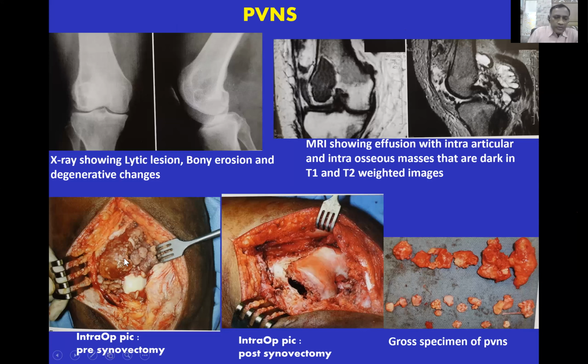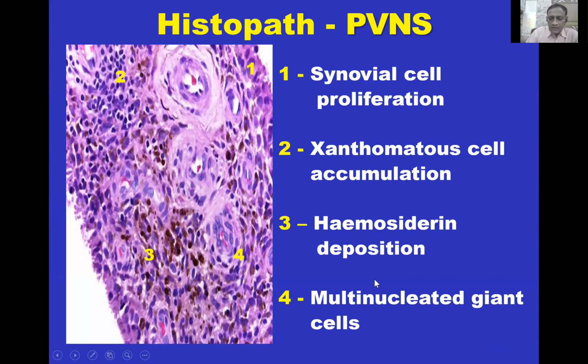This is the intraoperative picture of pre-synovectomy. The synovium is thickened and there is nodule formation also. This is the post-synovectomy picture, and this is the synovial membrane, which is excised. There are different nodules and loose bodies.